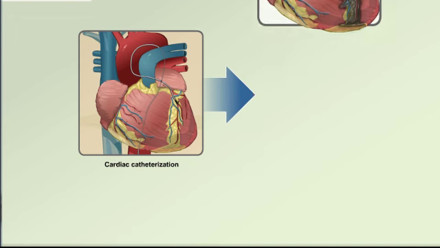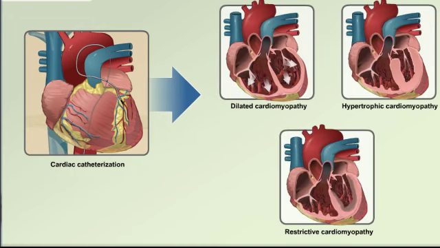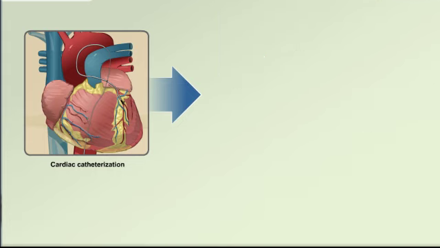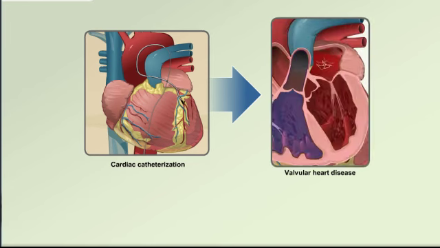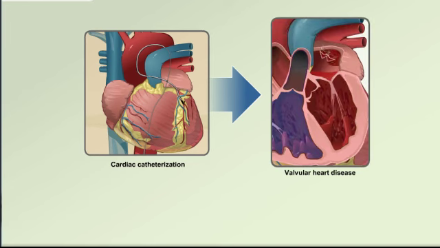Cardiac catheterization may be also used to evaluate patients with cardiomyopathies. Cardiomyopathies refer to a group of diseases with or without a known cause that primarily affect cardiac muscle function. In patients with valvular heart disease, cardiologists use cardiac catheterization to assess the functioning of cardiac valves.